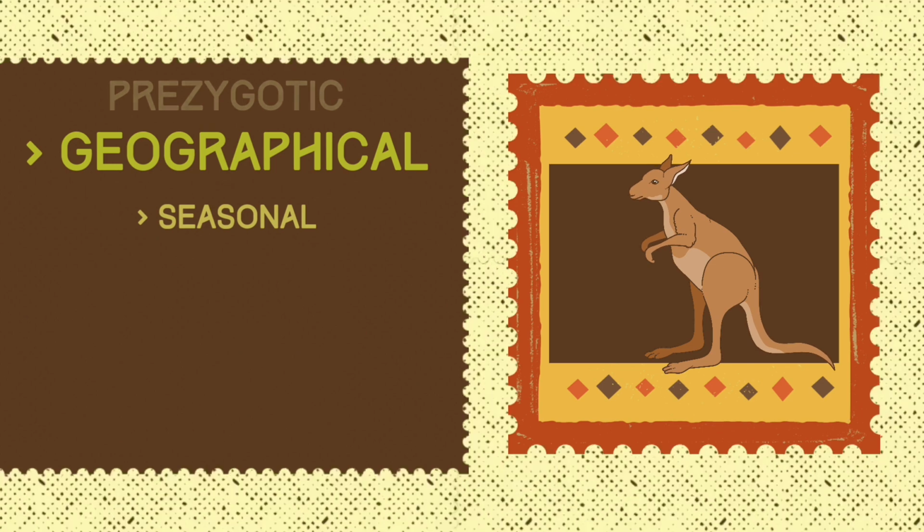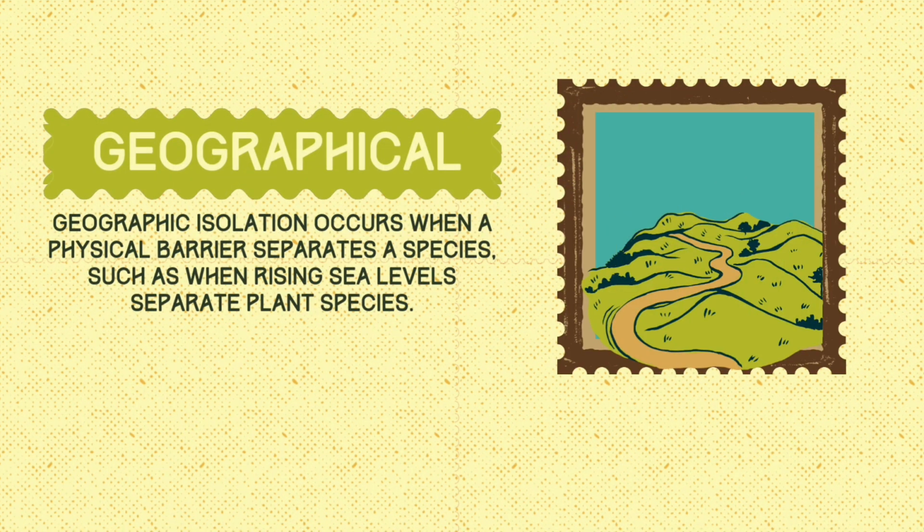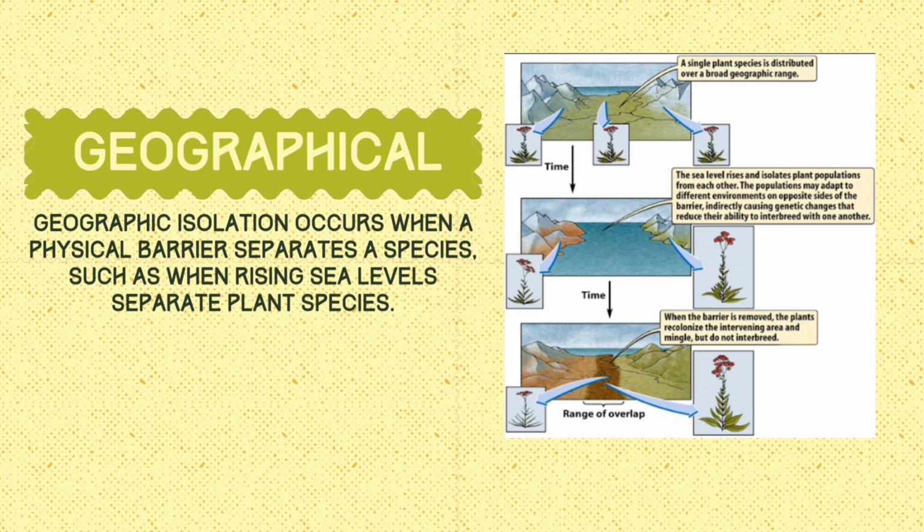Geographic isolation occurs when a physical barrier separates a species, such as when rising sea levels separate plant species. One example of this is when a plant species is separated by the rising sea level, as shown in this picture. And with the crucial help of time, there will be genetic change or interbreeding inability with one another.